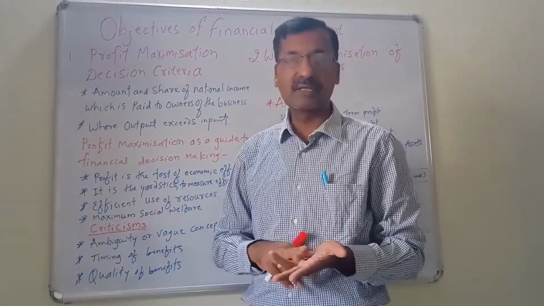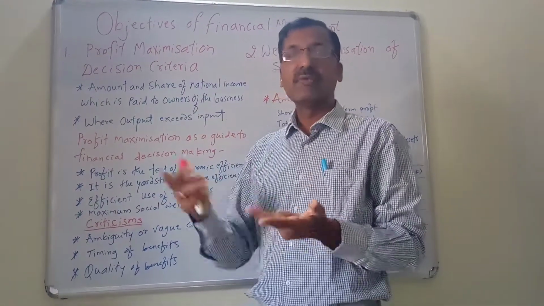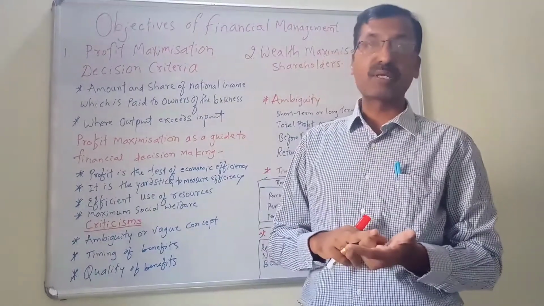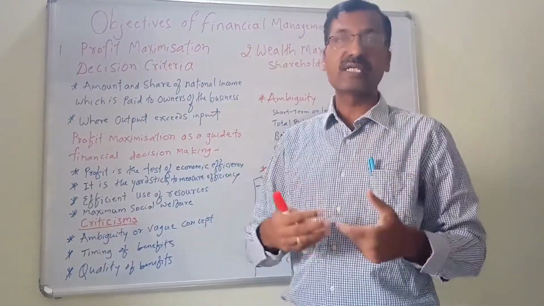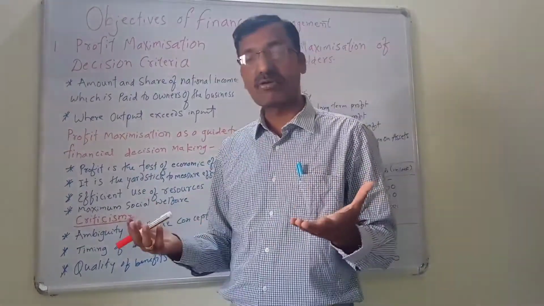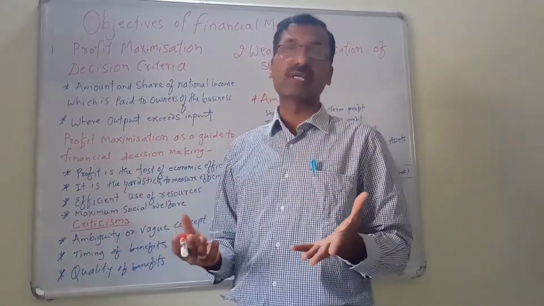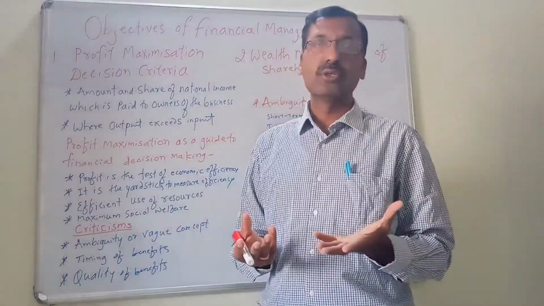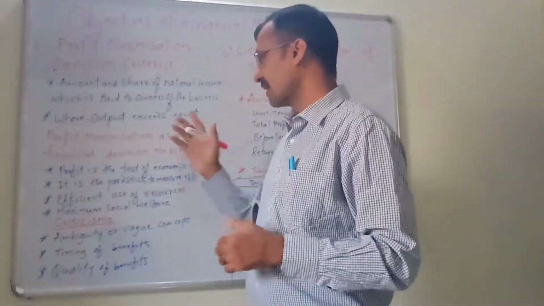When we are using land properly, labor properly, capital properly, when the entrepreneur is using his skills for proper decision making, when we are using technology properly, then definitely all these resources will give more output. So obviously profit will increase.